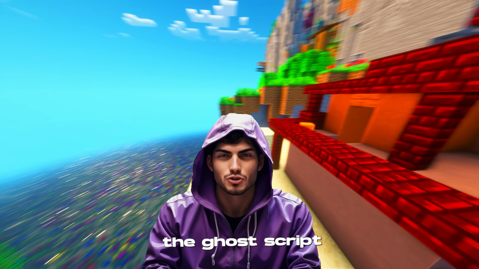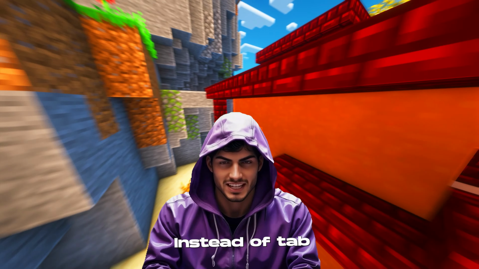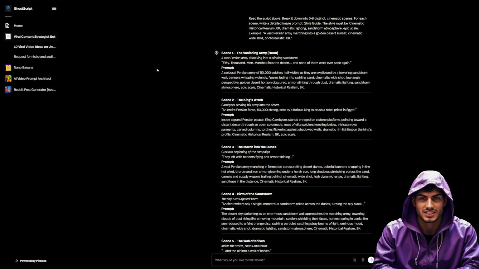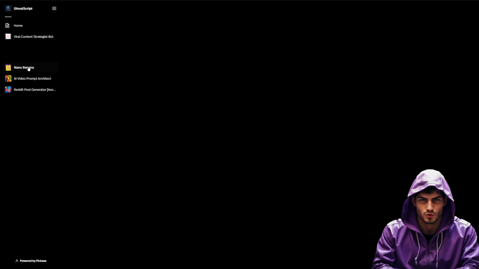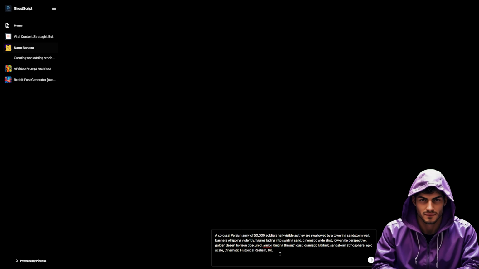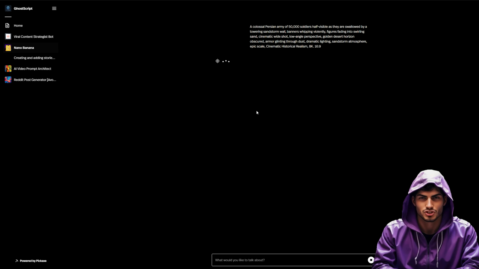This is where the Ghost Script advantage comes in. Instead of tab switching to Midjourney or paying for a separate Leonardo subscription, I'll stay right inside Ghost Script. It gives us direct access to the Nano Banana model, which is incredible for photorealism. I'll navigate to the image generation section in Ghost Script. I'll select the Nano Banana model. I'll take our first prompt from the chat, a vast Persian army marching into a golden desert sunset, cinematic wide shot, and paste it in.